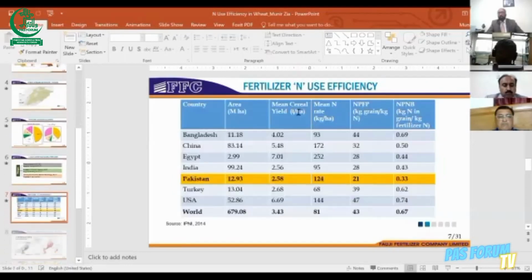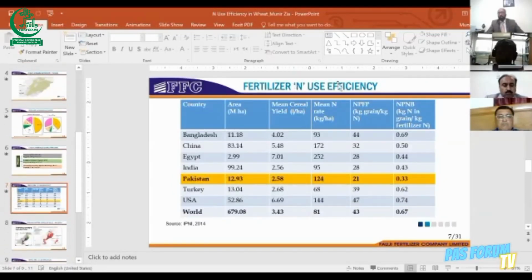When we compare the fertilizer use efficiency, we see that Pakistan has a mean cereal yield almost the lowest compared to other members of Asia and also some of the developed world. But when we see the last 2 columns on the right side, nitrogen partial factor productivity, or kg grain per kg of N fertilizer, we are the lowest in the country. This has also been highlighted by Dr. Tariq and others.